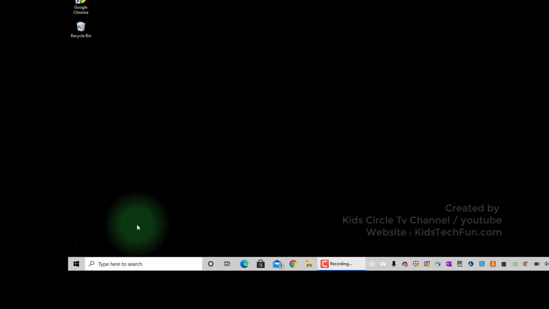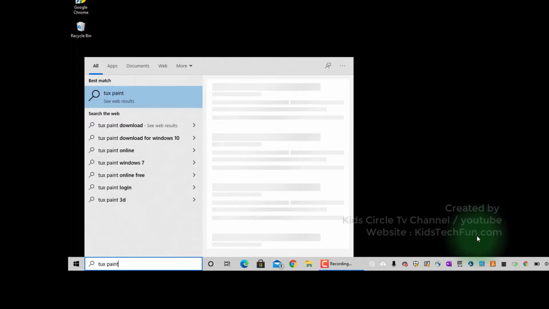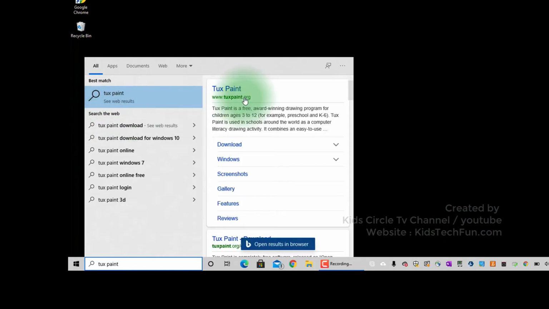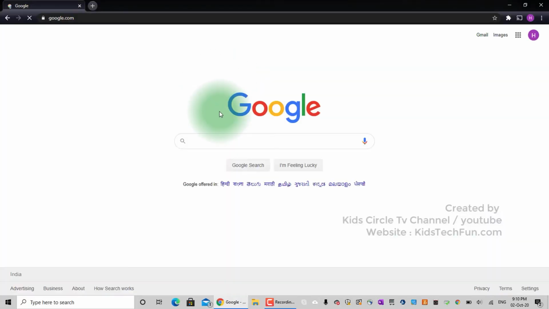On your Windows, click on the search box in the bottom left and type Tux Paint. In the search results on the right, you can see it shows tuxpaint.org. Click on its website or click on the download link. Also, another way: in any browser, open google.com and type Tux Paint.